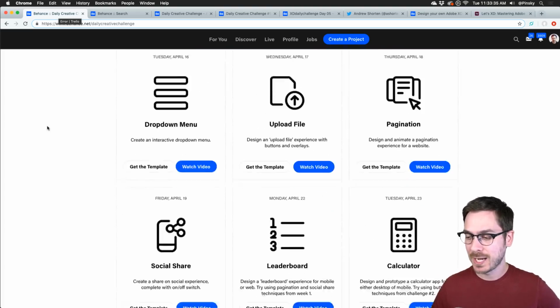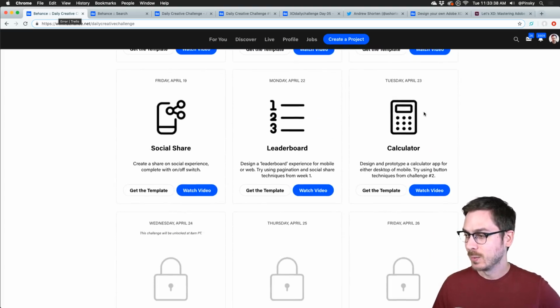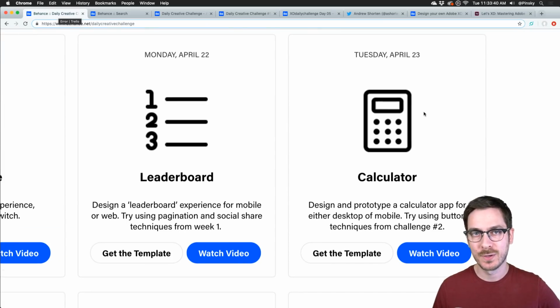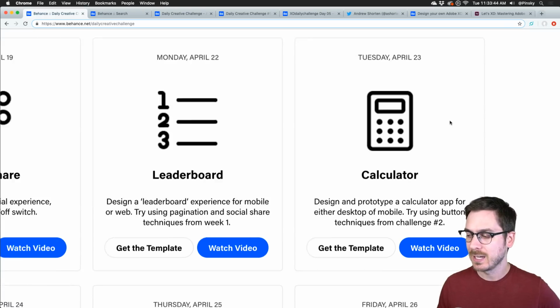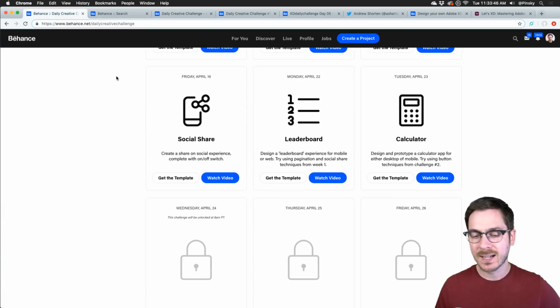All right, so today's challenge, if we scroll down here, we're creating a calculator. It's not very exciting, not very sexy, but we're gonna have fun with it. We're gonna do something interesting with this calculator, and I kind of like these challenges because it pushes you to do something different. Obviously, calculators are kind of boring, but I want to see all of your amazing work and the weird and exciting ways you take it.